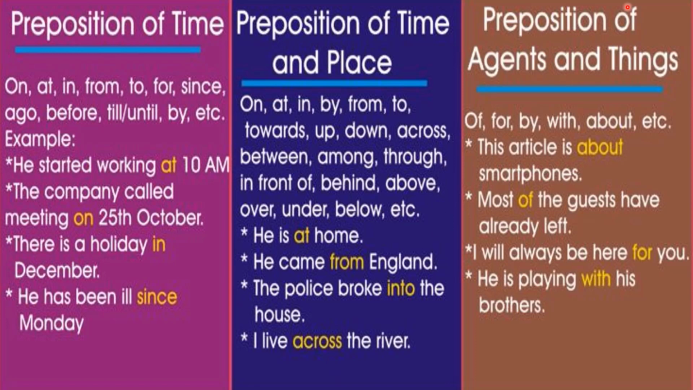Preposition of agents and things, they are of, for, by, with, about, etc. This article is about smartphones. About is a preposition used here. Most of the guests have already left. Of is showing about the guest. I will always be here for you. For is showing the agent. He is playing with his brother. So I'm sure that you have quickly grasped the idea of simple preposition.